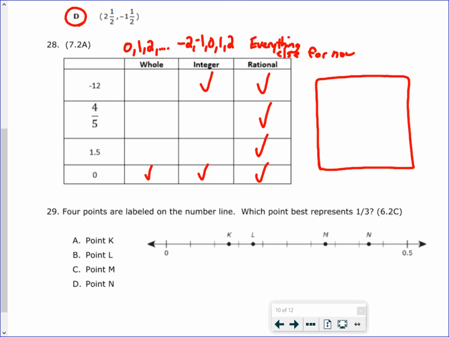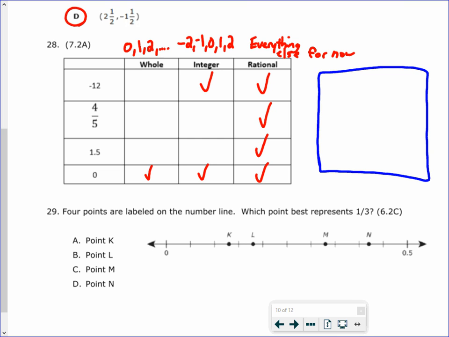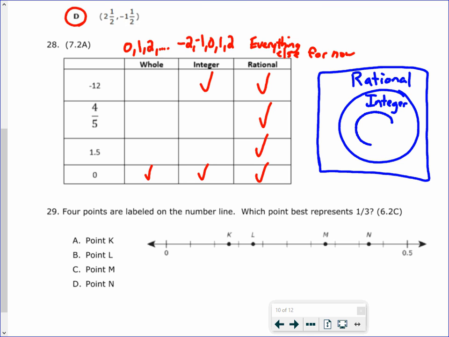So if you remember your chart here, if I were to draw, so everything's rational. Then we have whole, integer. Let me draw a better chart. It's not very good. I'm not known as an artist. All right. So I'm just going to do the whole box as rational. So we have some space, and then we have integer, and then we have whole. So remember, if it goes in the whole, it's everything else, and so on.